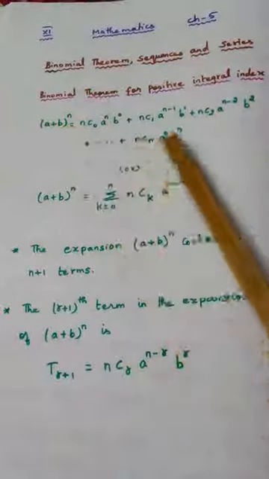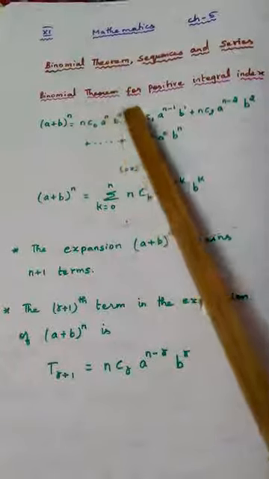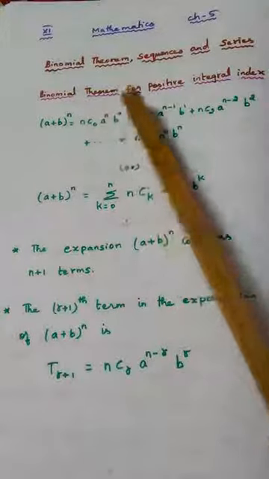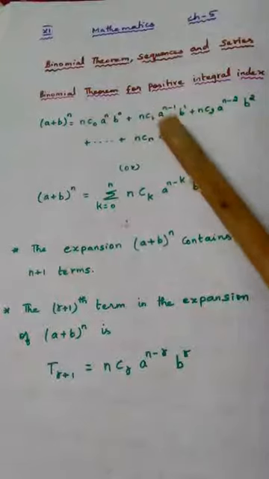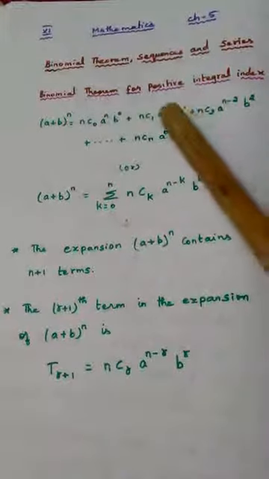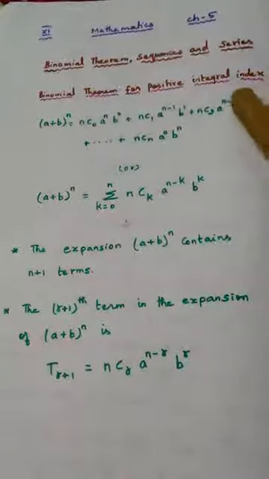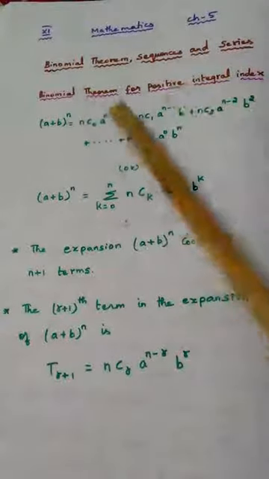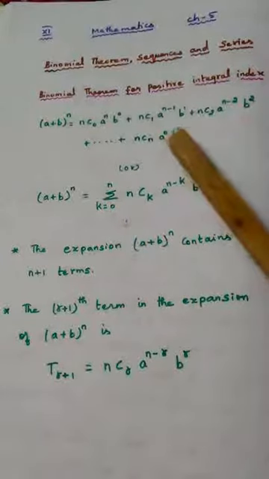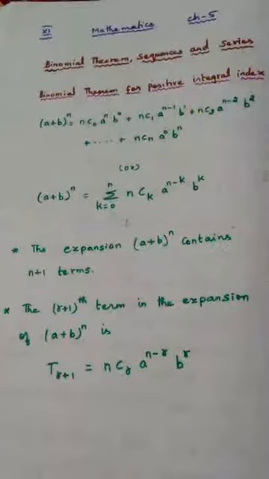If you closely observe this formula once again and add the powers in the first term, n plus 0 is n. For the second term, n minus 1 plus 1, the minus 1 and plus 1 cancel, and n comes again. For n minus 2 and 2, again they cancel and n comes. So if you add the powers, it will always be n. Even in the last term, 0 plus n is n. So you can easily remember the formula.